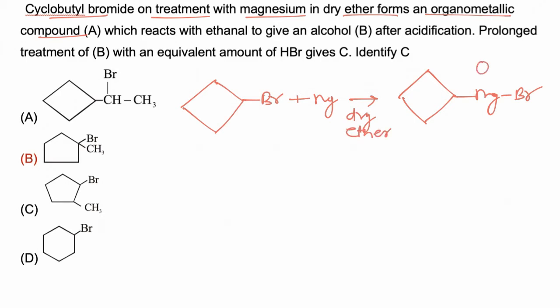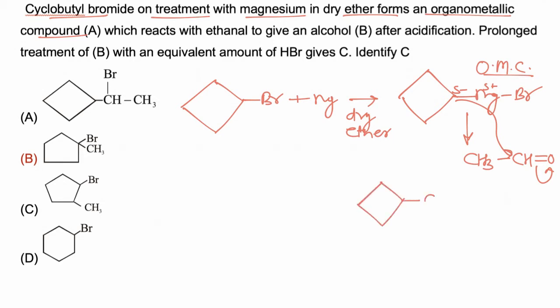Now this is an organometallic compound, and when this organometallic compound is treated with CH3CHO, the Grignard reagent acts as a nucleophile and converts the aldehyde into alcohol. So CHOH CH3 alcohol is formed. So now this organometallic compound is A and this alcohol is B.